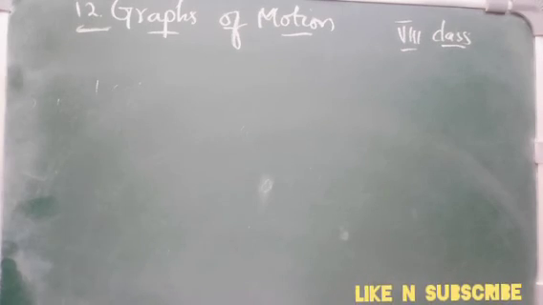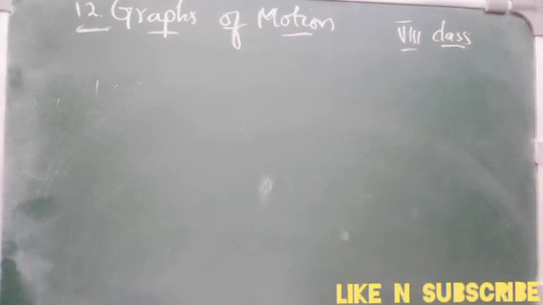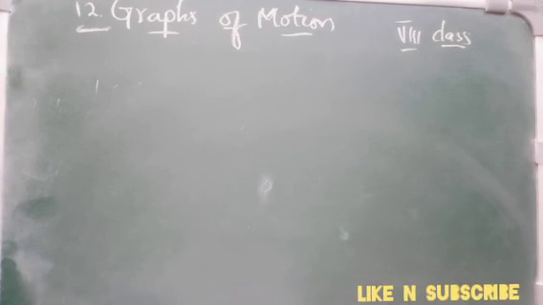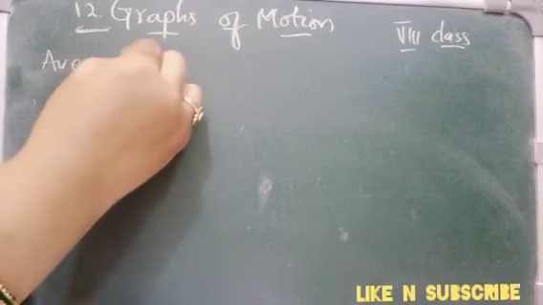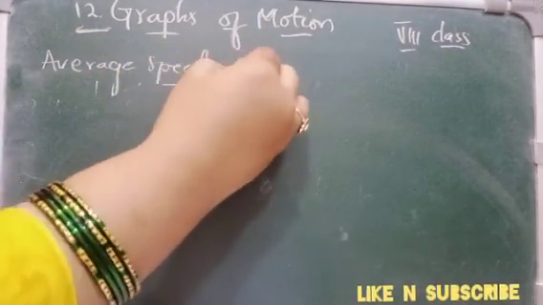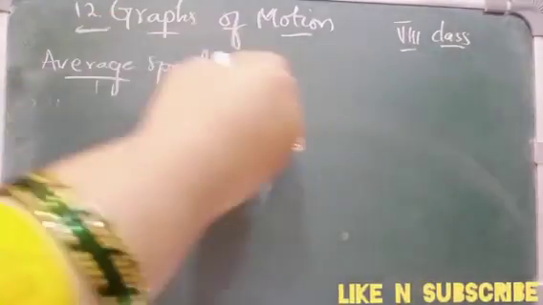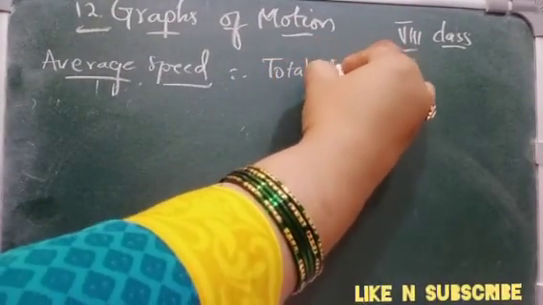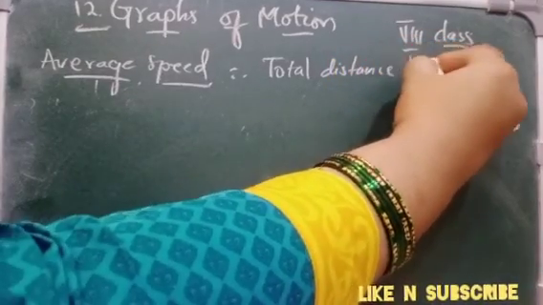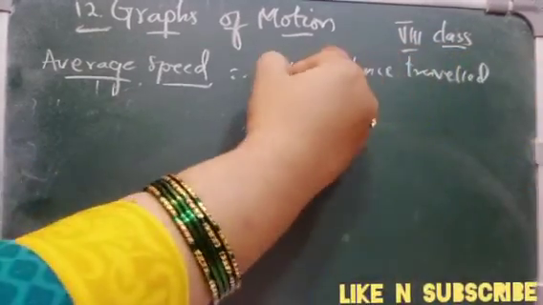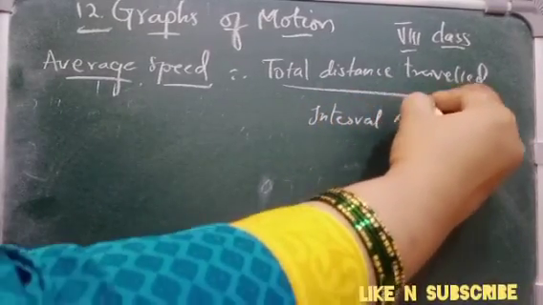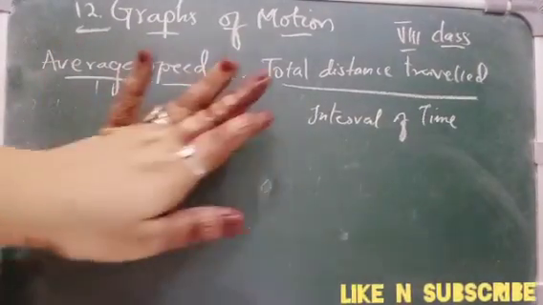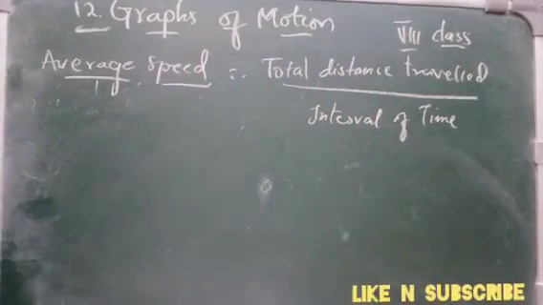So the distance traveled by an object in a unit of time is called the average speed of the object. We have already learned about this in our 7th class, children. What is average speed? This is the basic term which we are going to learn here, right? So the average speed is nothing but the total distance traveled in the given interval of time.